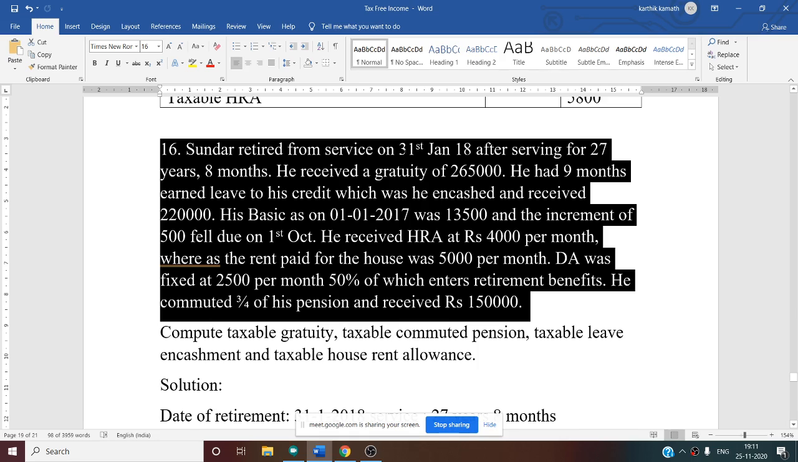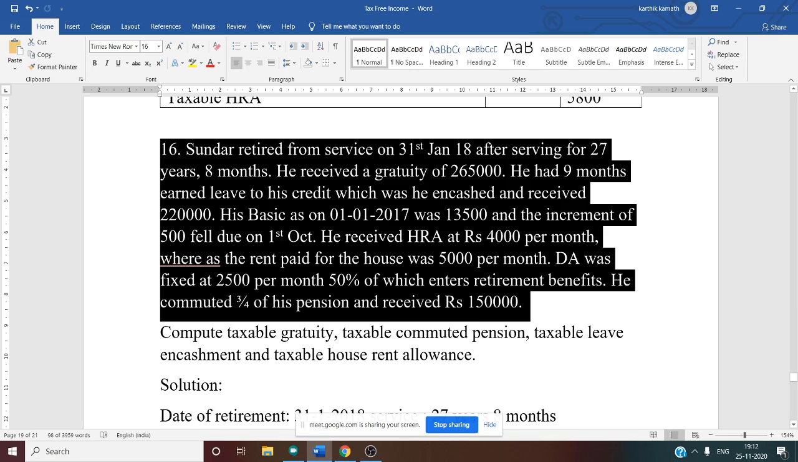So gratuity information is given. He had 9 months earned leave to his credit, of which he encashed and received 2,20,000. Earned leave encashment is also given, that is 2,20,000. His basic as on 1/1/2007 was 13,500 and the increment of 500 fell due on 1st October. So there may be a case of with increment and without increment.